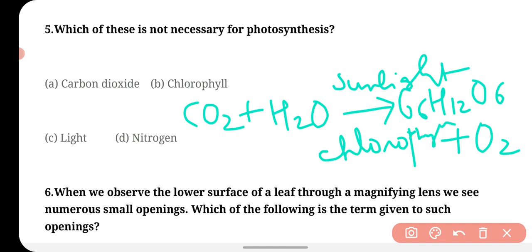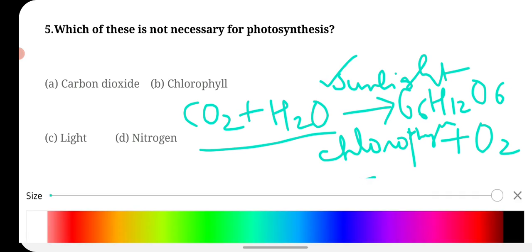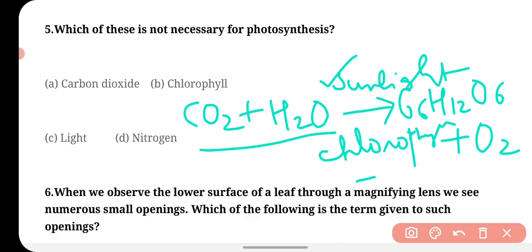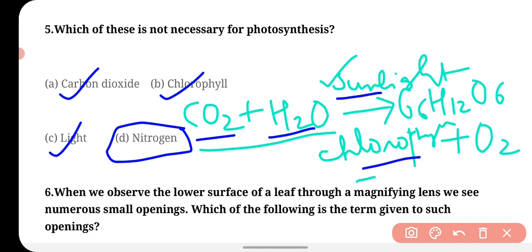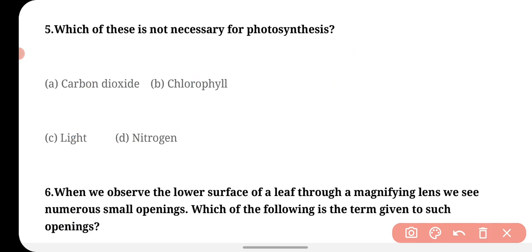So 4 things are required for photosynthesis: carbon dioxide, water, sunlight and chlorophyll. Nitrogen is not necessary for photosynthesis.